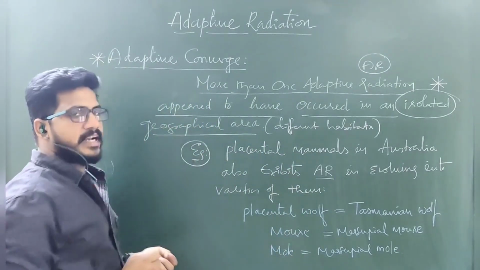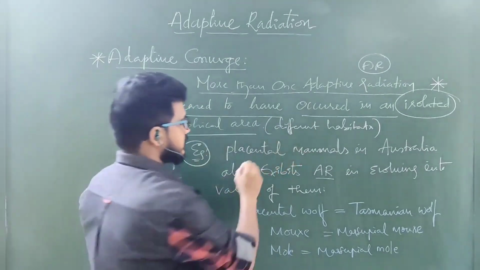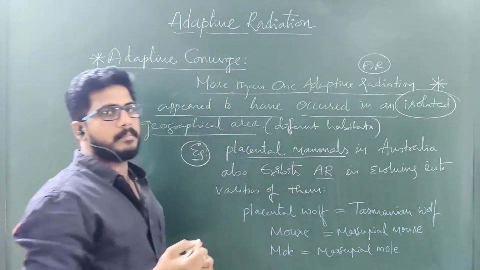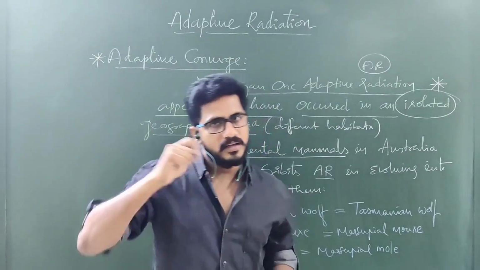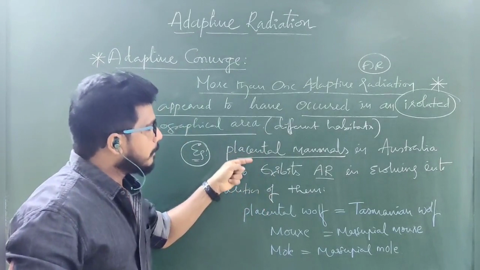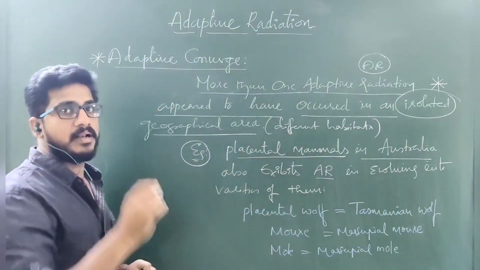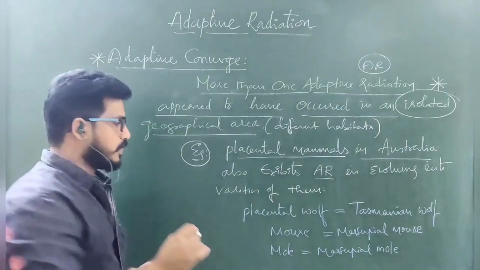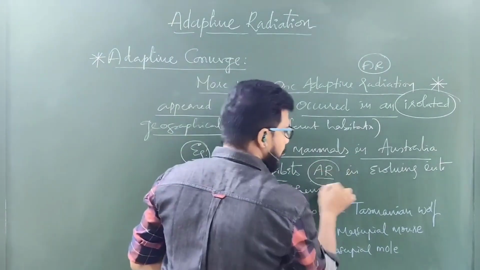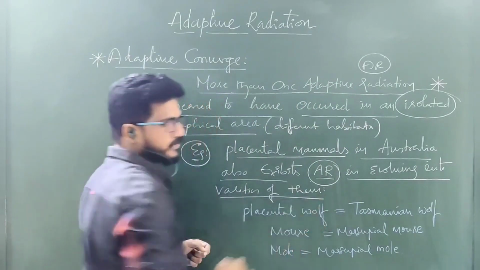If you want a better understanding, let me give you an example. Placental mammals, I already told you, are an example for adaptive divergent radiation. But here placental mammals in Australia come under the example, in a special case. They also exhibit adaptive radiation in evolving into varieties of them.